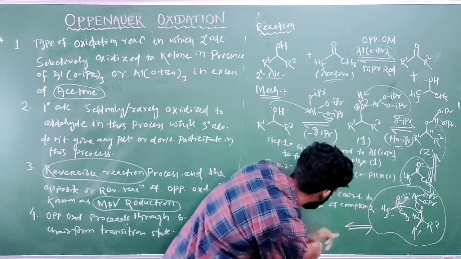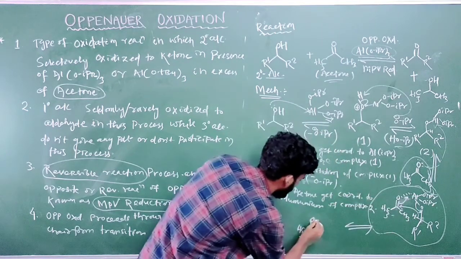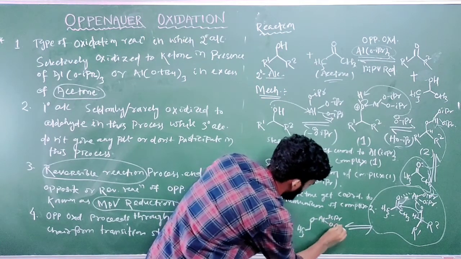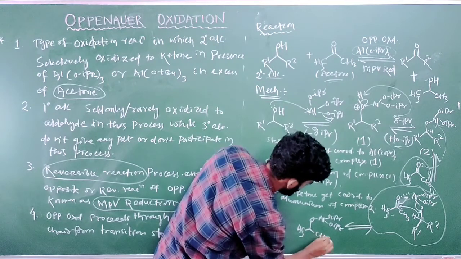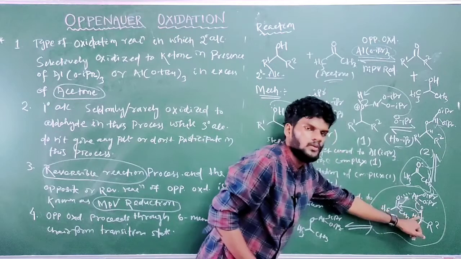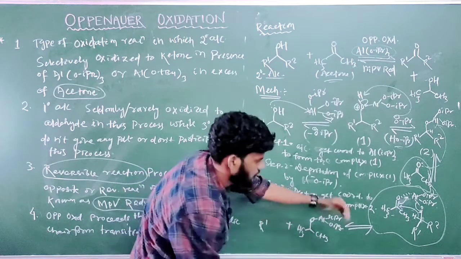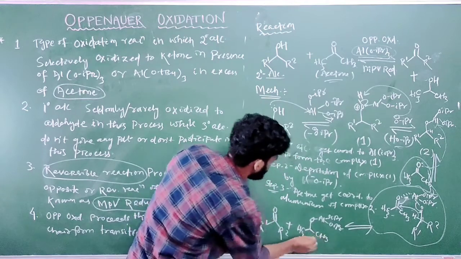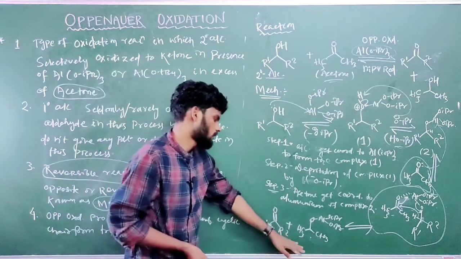CH3 attached to a single-bond O, C double bond O, and O attached to aluminum, and aluminum is attached to 2 moles of isopropoxide ion, O-isopropoxide. Next here is another CH3. This side I have written here, and on the other side this bond moves over to the carbon-oxygen single bond to form a carbon-oxygen double bond, and that side is R1, this side R1, and C double bond O carbonyl, and R2.